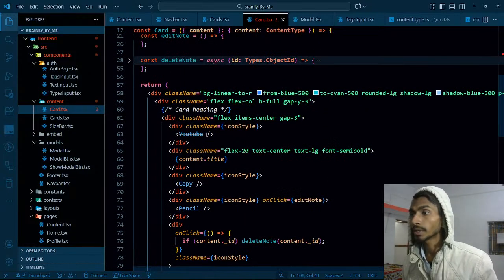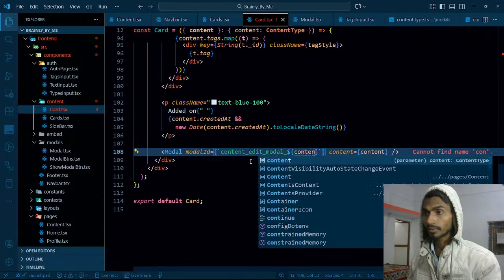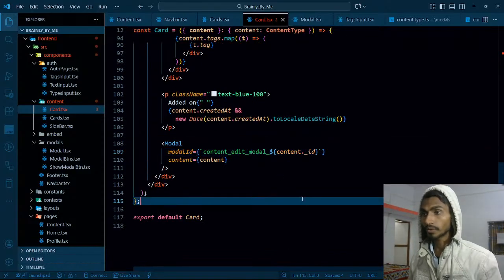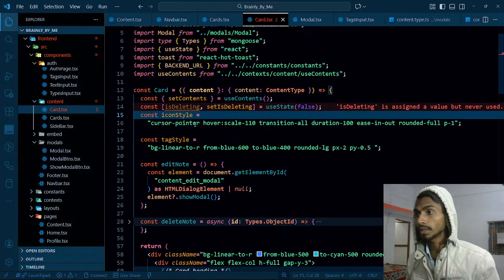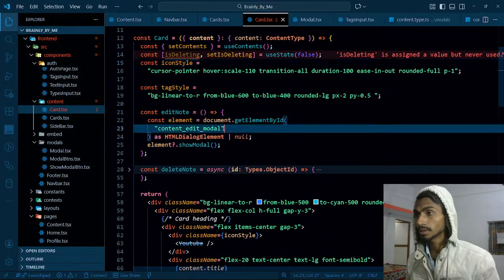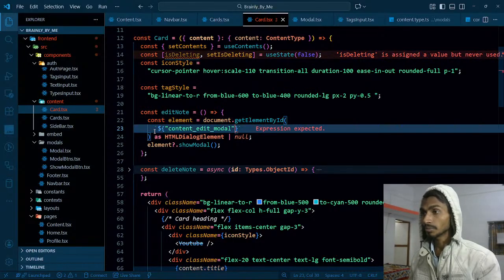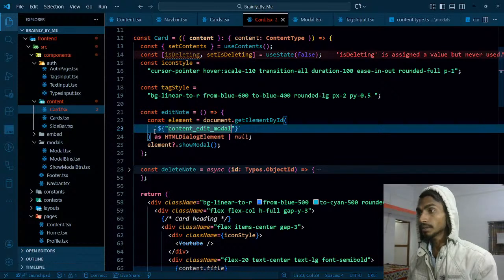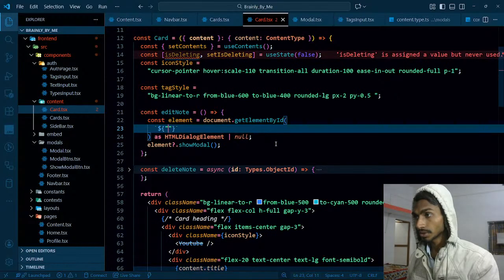So what is the ID of the content? The ID of the content is gonna be like this, and the ID. So content I have dot ID, as simple as that. So it will be having the ID, and same thing I will be mentioning over there. Over here. This is the one, right? So let's get rid of this. Let's use this way of writing the same thing, and just write here like this. I hope... no, it does not work. How can I fix it? It can be fixed like this. Just a sec.